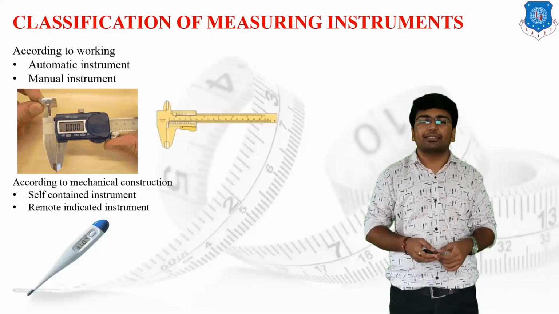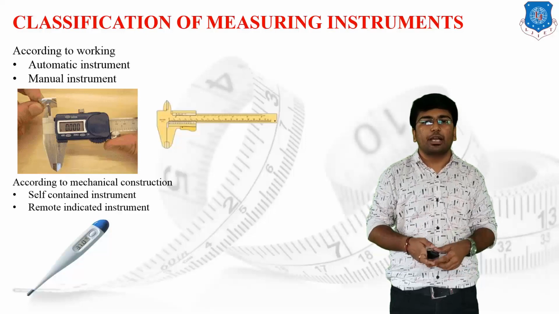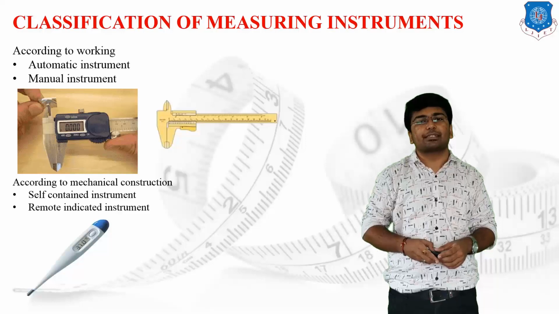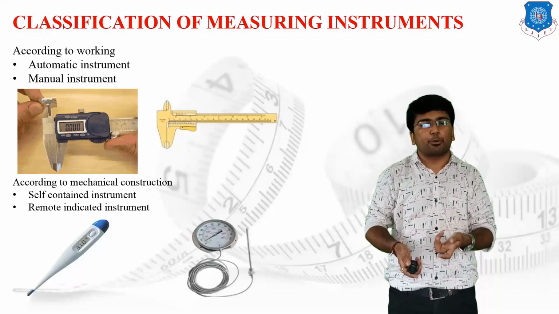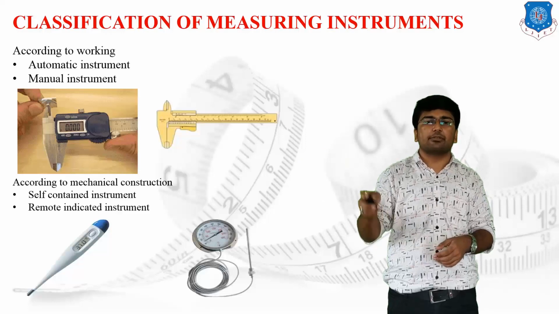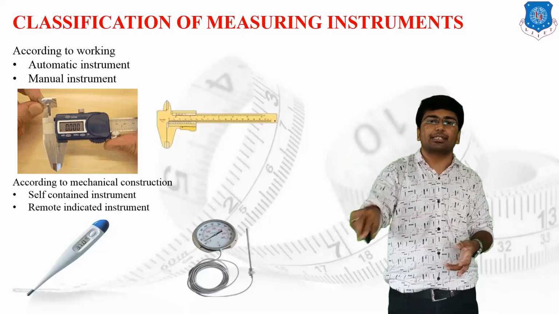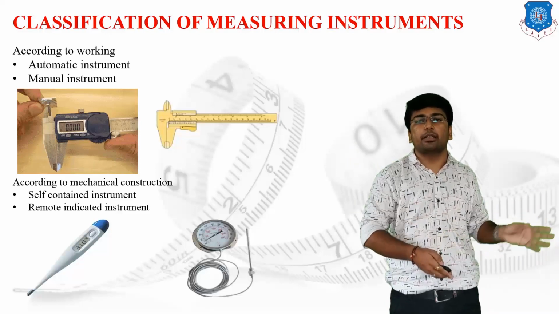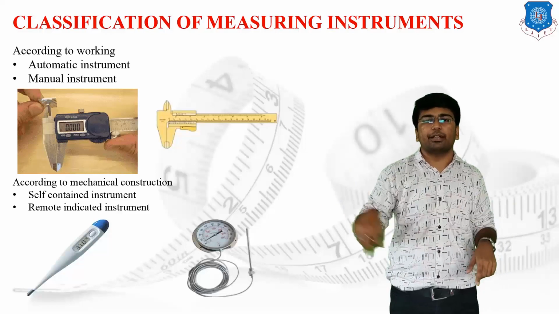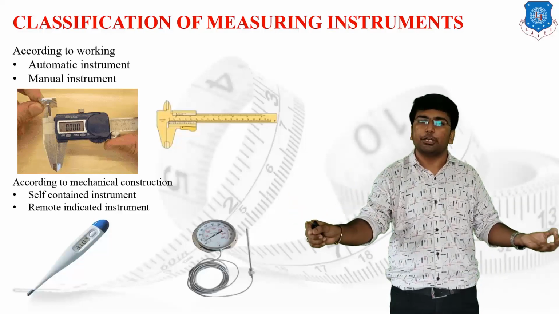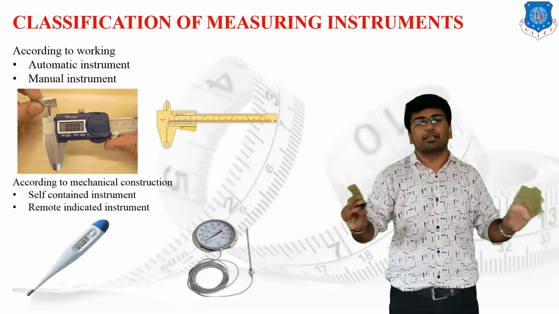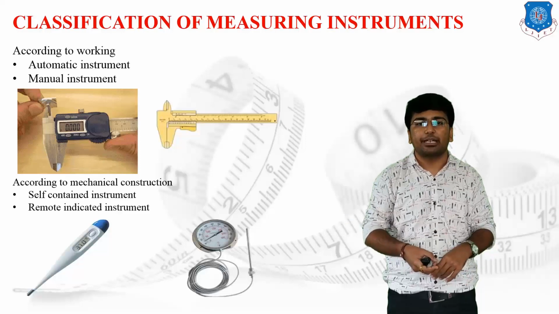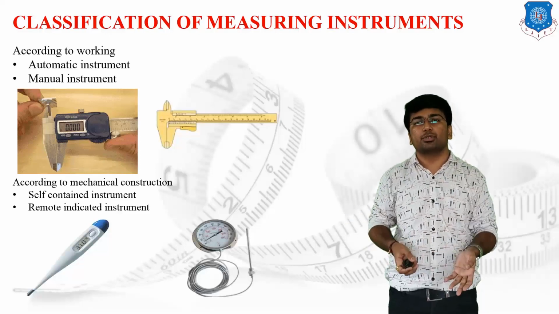Suppose I have to measure the temperature of the boiler, then what I am going to do? We cannot put a simple thermometer inside the boiler. What are we supposed to do? We are supposed to provide the sensing probe inside the boiler, and whatever the temperature scale has been designed, the scale has been provided and located in the control room. So by using a proper connector, we can connect the sensing probe and the display unit, and by using such a connector we can measure the temperature of a given boiler. So this kind of instrument is known as a remote indicated instrument. It means from a remote location you can use your instrument.